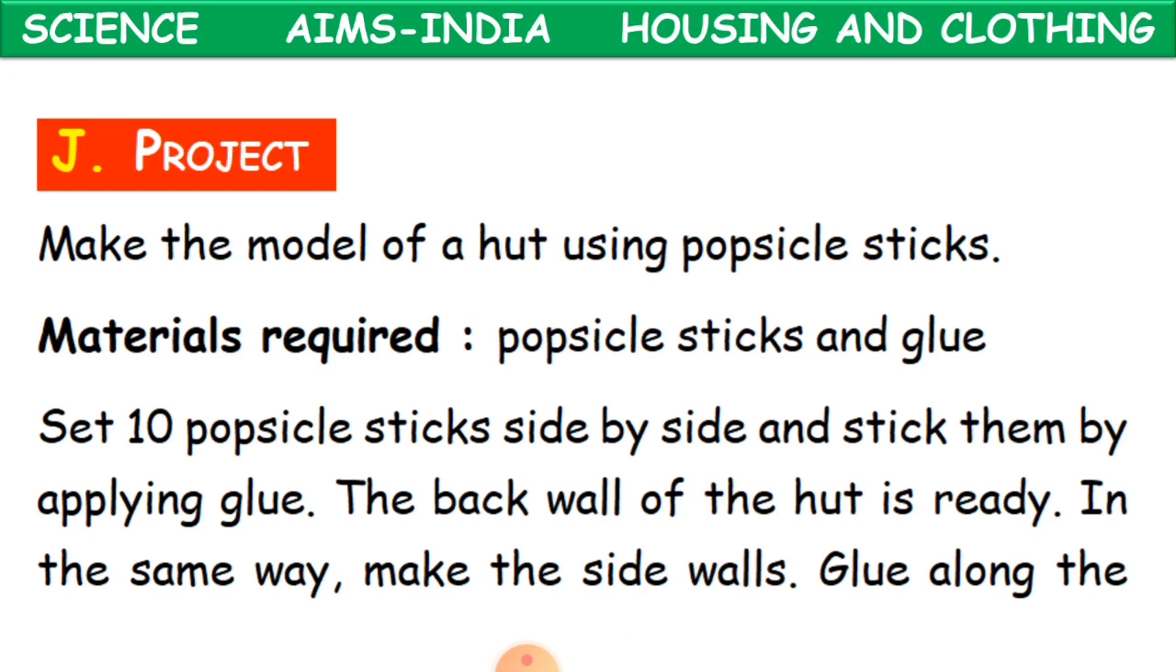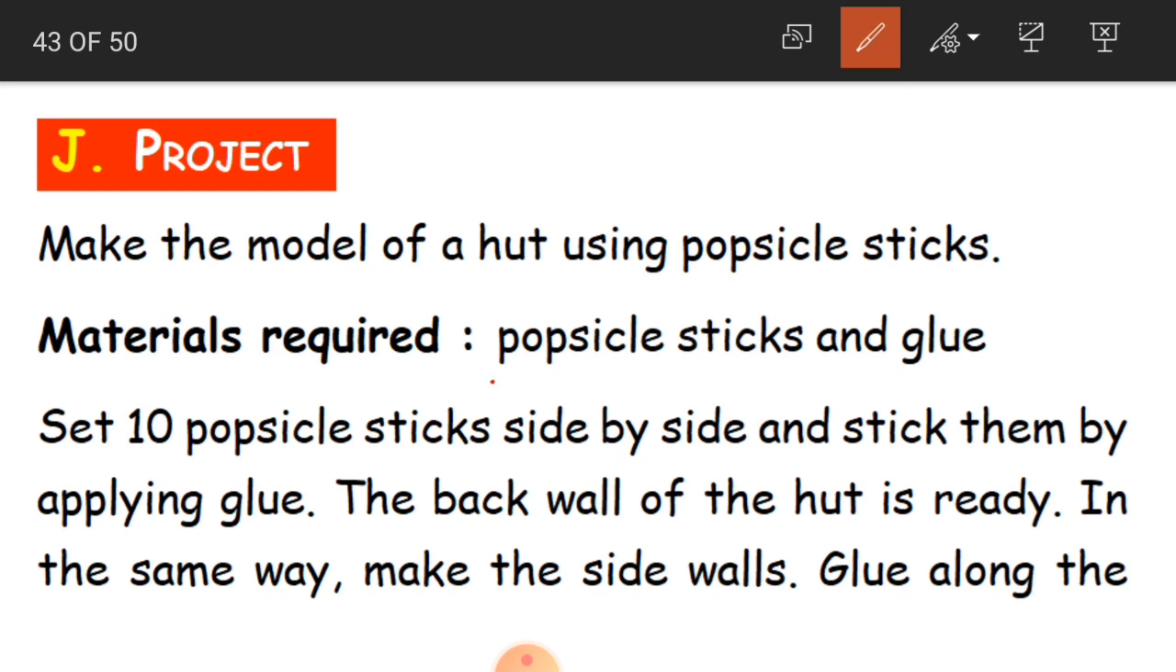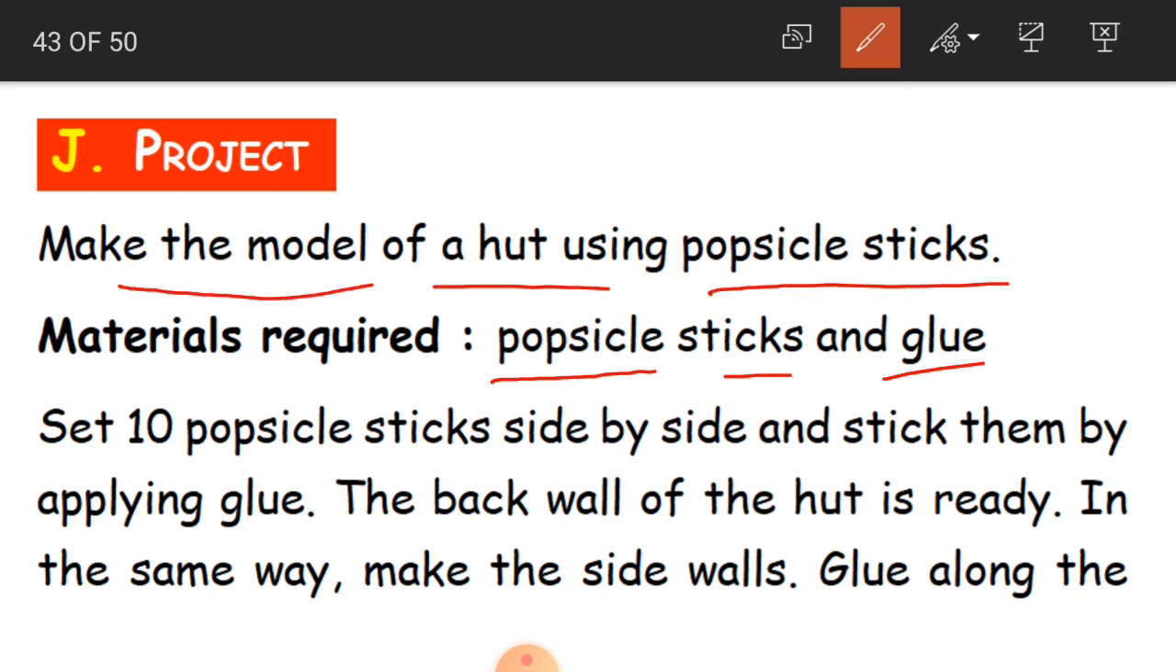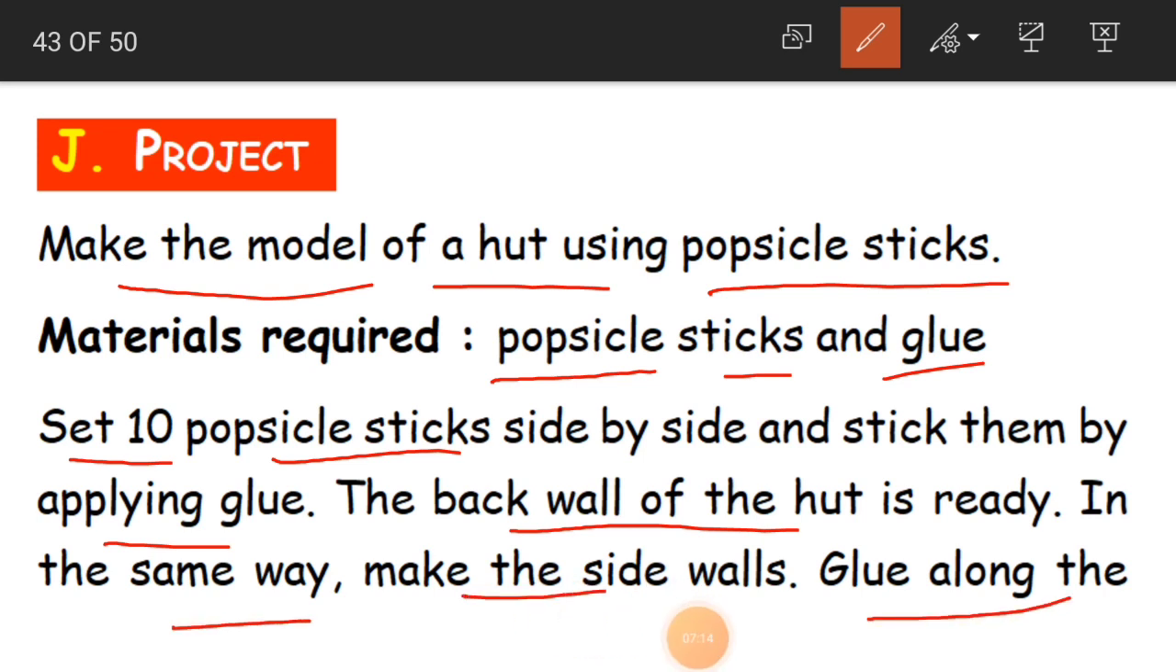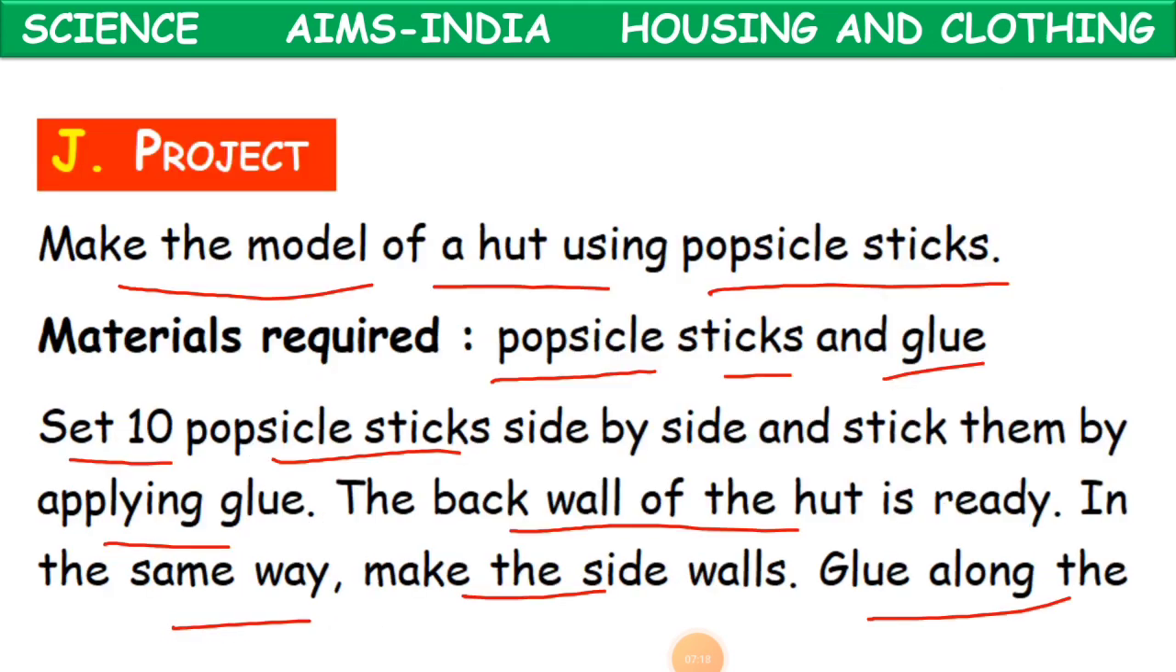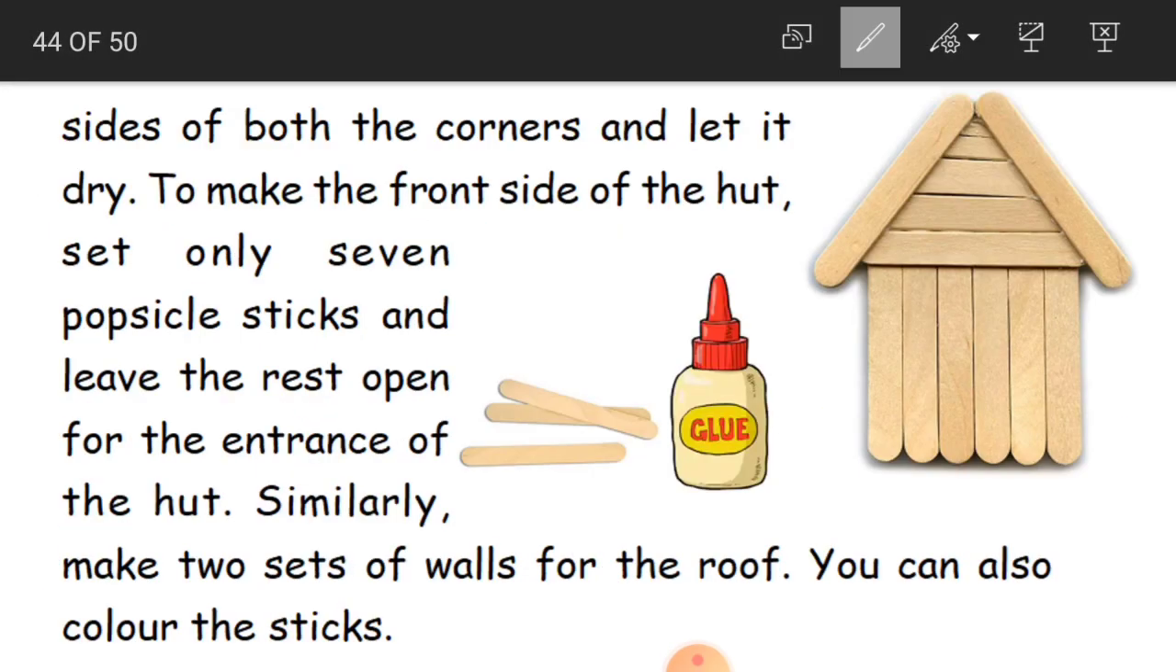Now here you have got a project. It is very easy for you to make it at home. What you need is popsicle sticks and glue. You are going to make the model of a hut using popsicle sticks. Here set 10 popsicle sticks side by side and stick them by applying glue. The back wall of the hut is ready. In the same way, make the side walls. Glue along sides of both the corners and let it dry.